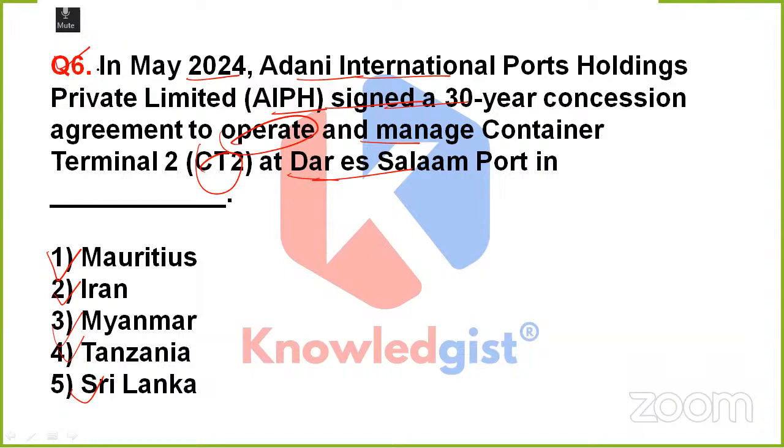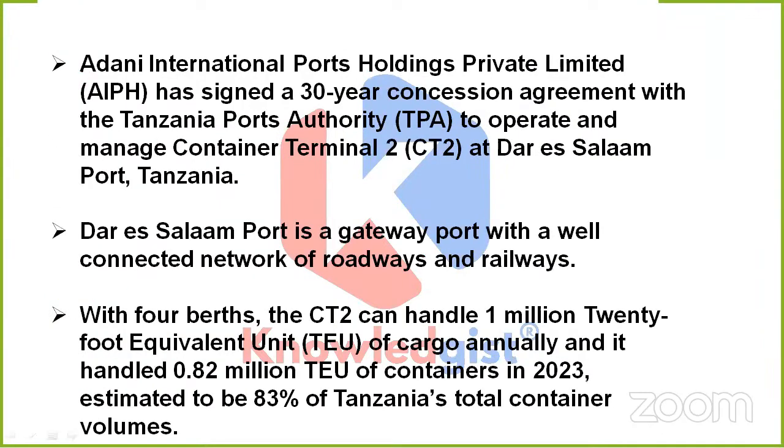Okay. So this time, dear, the correct option would be option 4, that is Tanzania. Which means AIPH, that is Adani International Ports Holdings Private Limited, has signed a 30-year concession agreement with the Tanzania Ports Authority to operate and manage container terminal 2 at the Dar es Salaam port in Tanzania.